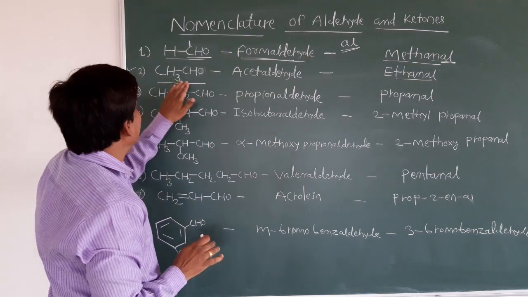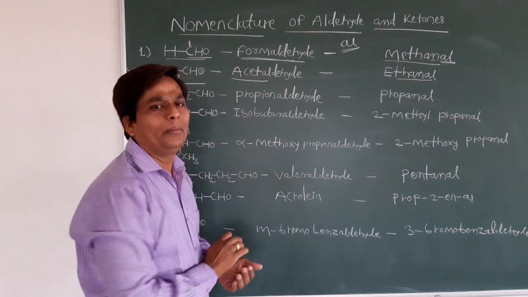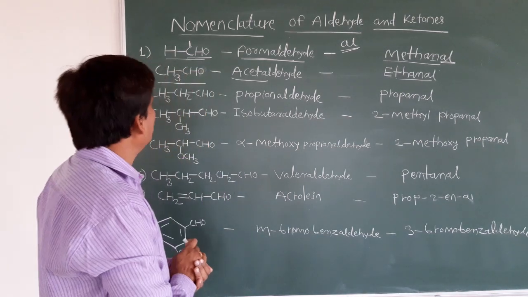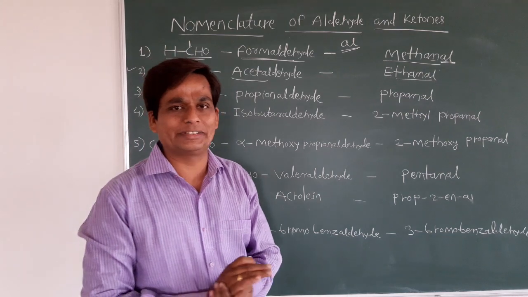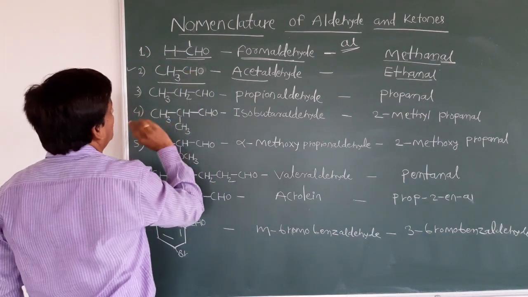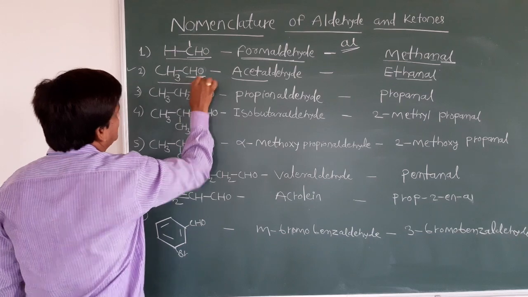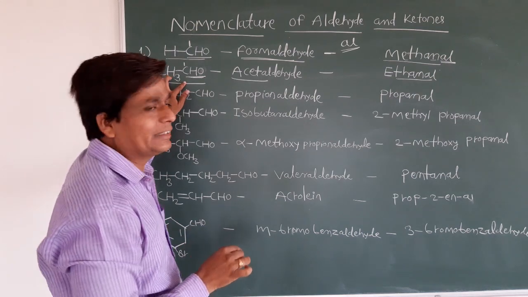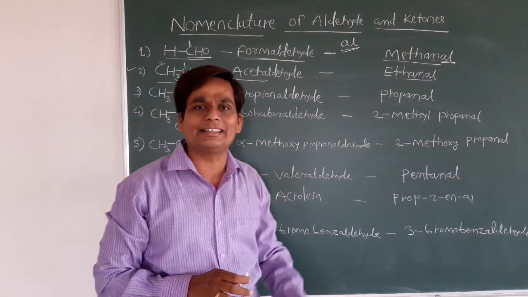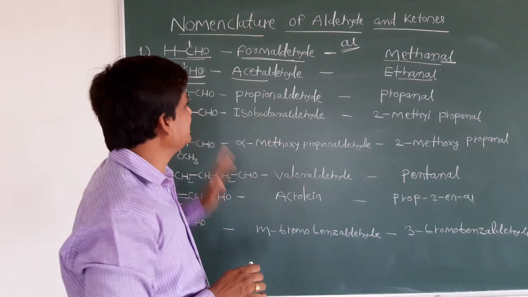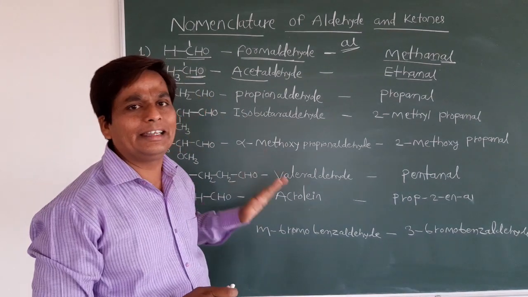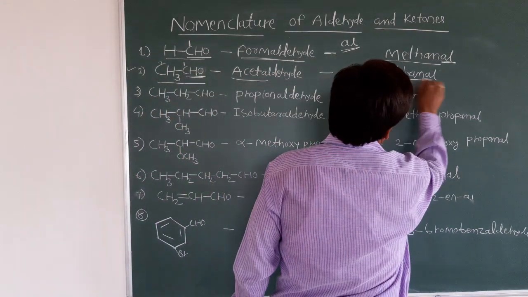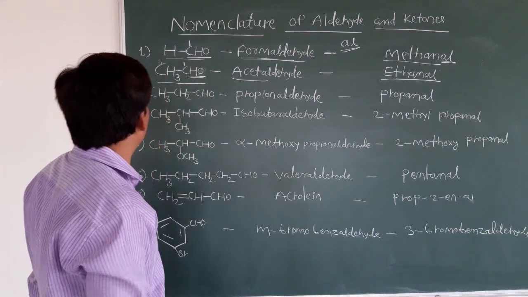See the second example, CH3CHO. You know, it is acetaldehyde. It is a common name. Most of the common names are given from their source of origin. But when you have to give the IUPAC name, you should know the rules. In acetaldehyde, how many carbons are there? This is your functional group CHO. Counting the numbering from here, 1, 2. Two carbons means the parent alkane is ethane. Which functional group is attached? Aldehyde. So from that ethane we remove the E and attach the suffix Al. It is ethanal. Now clear?